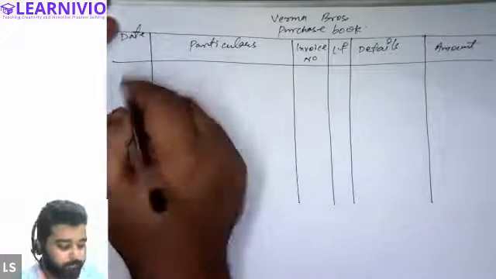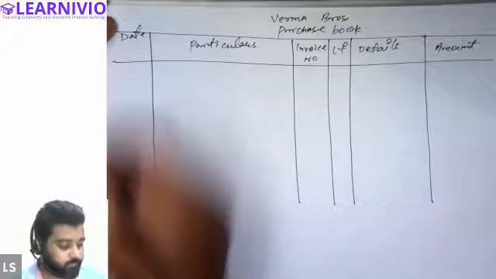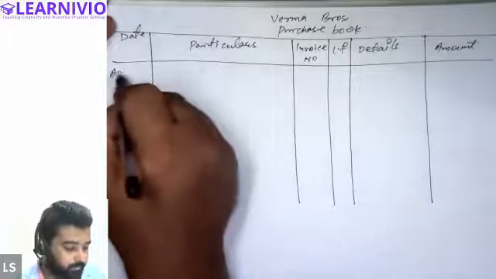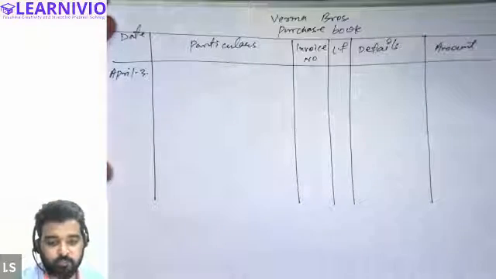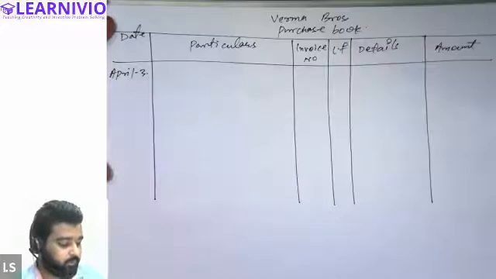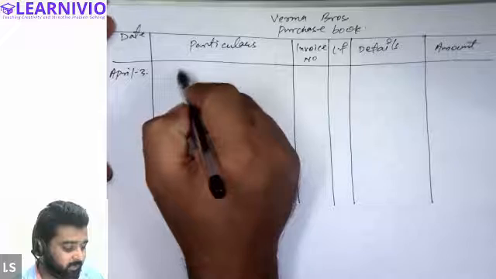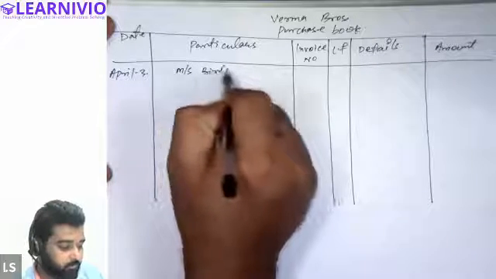On April 3rd, we are purchasing, so we will put the date here. And we are purchasing from whom? We are purchasing from Messrs. Birla and Mills. So we will write down the name of the supplier here, Messrs. Birla and Mills.